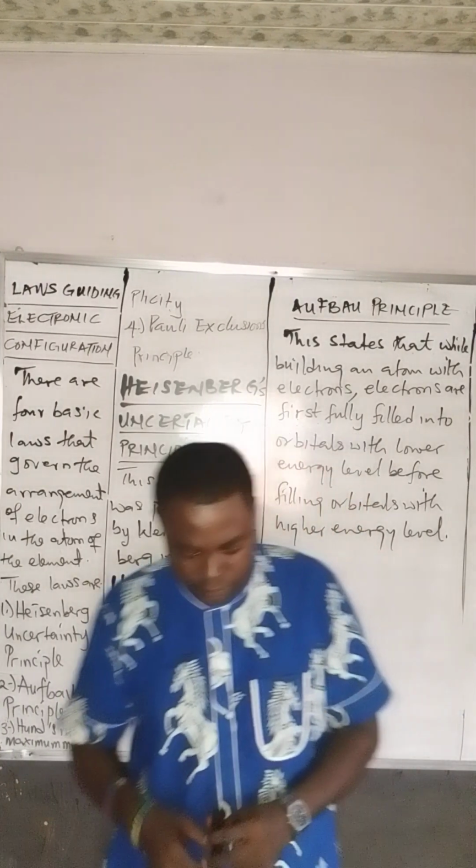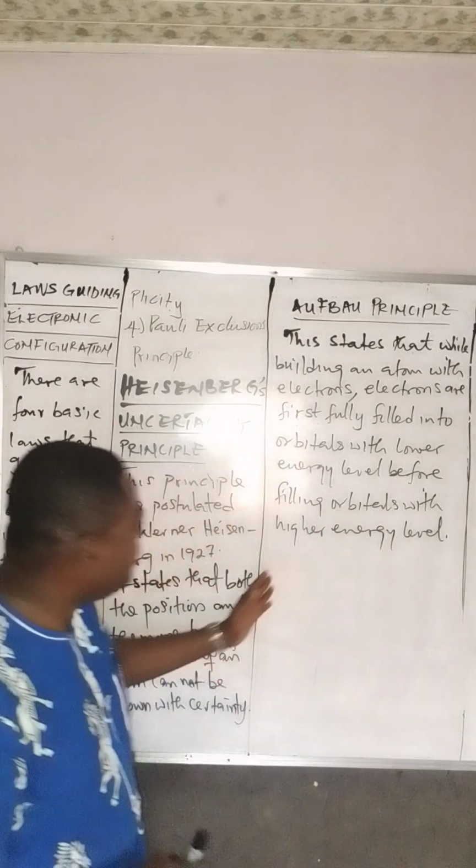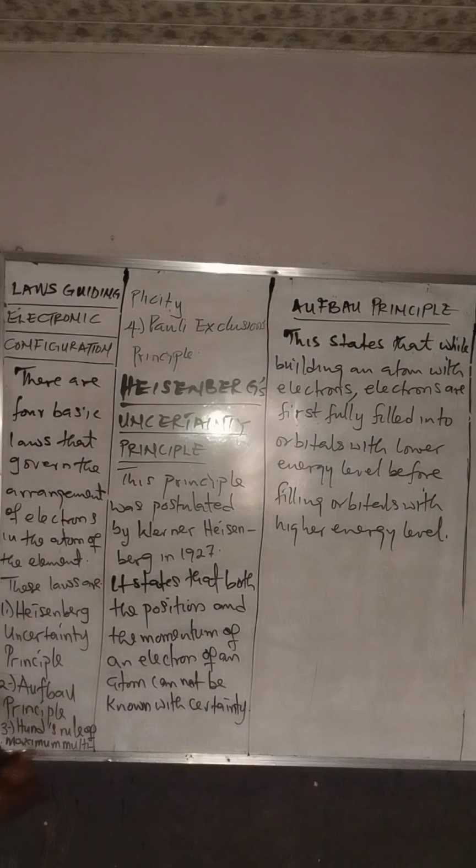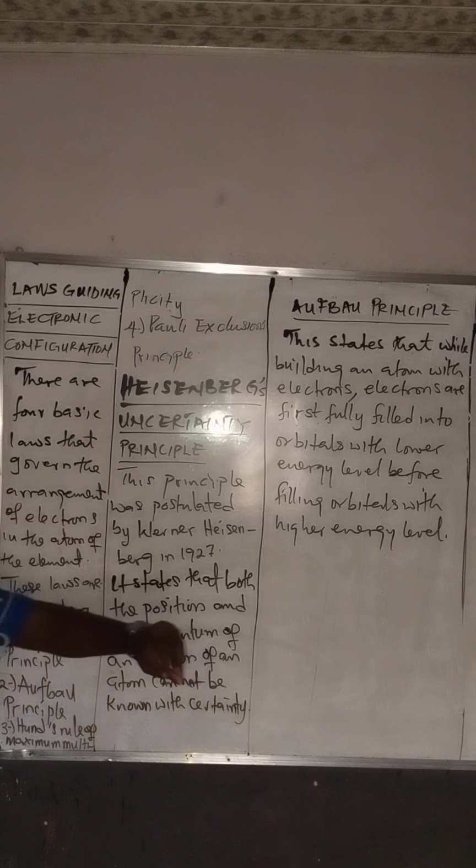So now, the same thing is applicable in chemistry. When you are building up an atom with electrons, you have to put electrons into orbitals with lower energy level first. Then go to the orbital with higher energy level.